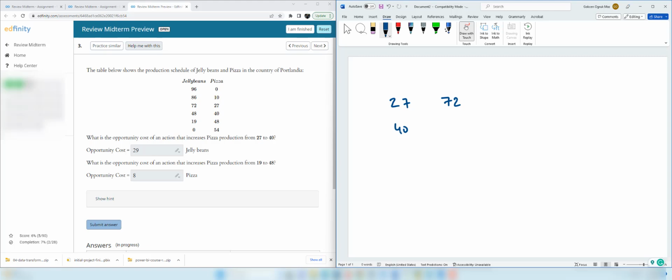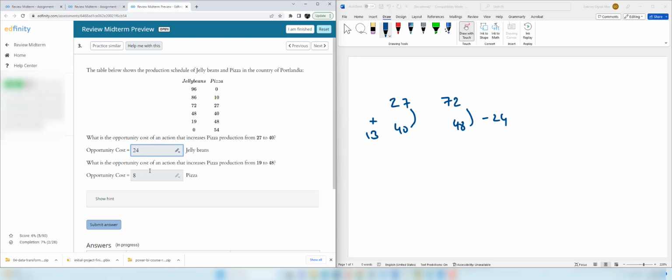And when pizza production is 40, we have 48 jelly beans. To increase pizza production by 13 units, we give up 72 minus 48 jelly beans. So we give up 24 jelly beans. Therefore, the opportunity cost in jelly beans is going to be 24.